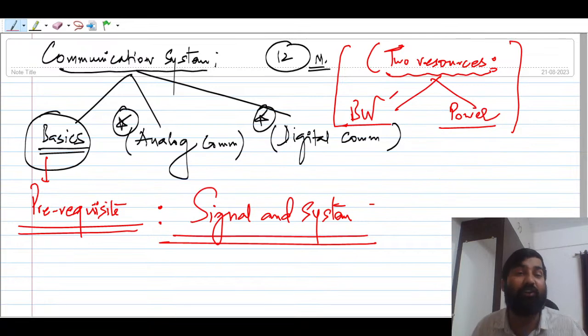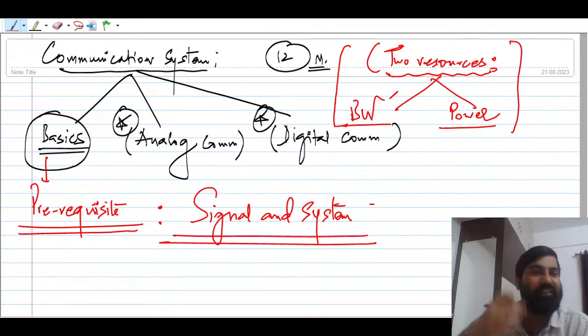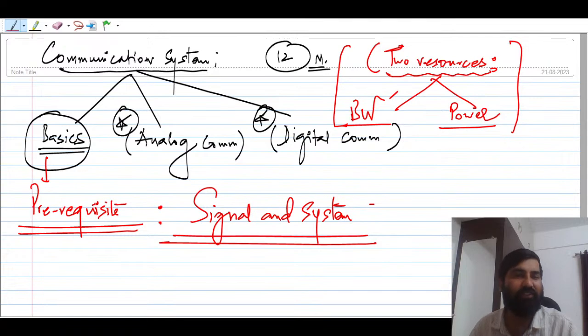अब कैसे frequency content of the signal find करेंगे? So we need to know the Fourier transform, because we can make the transformation from time domain to frequency domain with the help of one important tool, that is the Fourier transform. And we need to talk about energy, power, so many things. So we need to understand how to compute the energy of the signal, and so on and so forth.